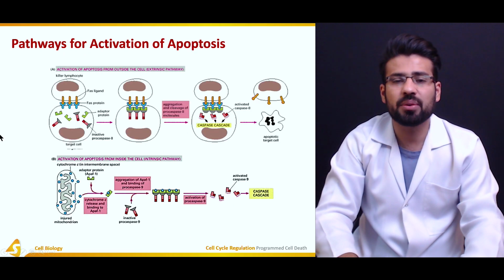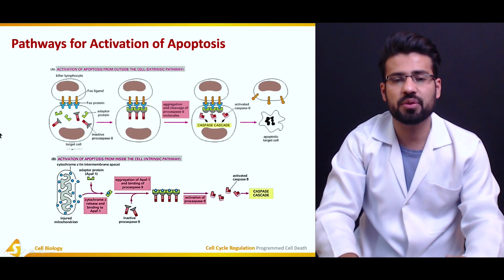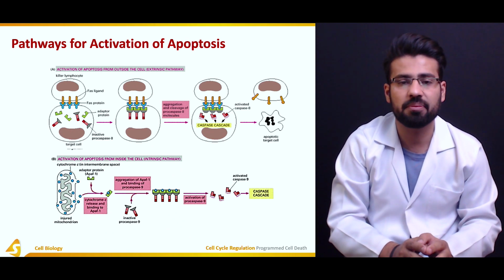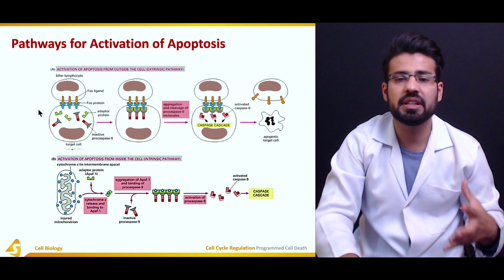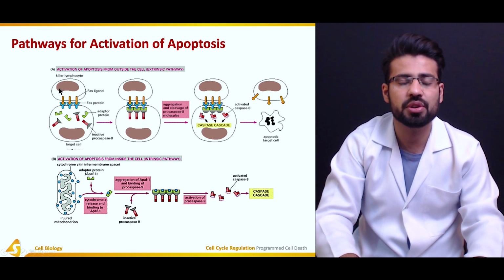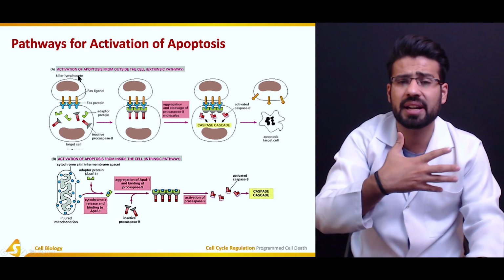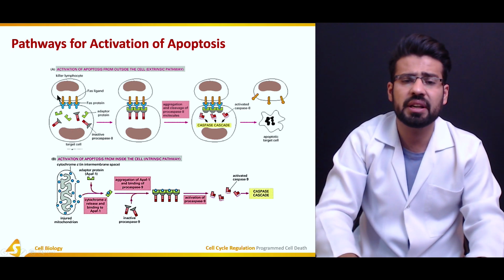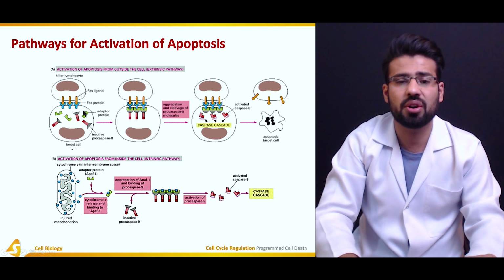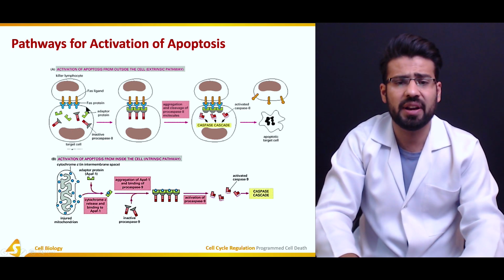Moving on towards the pathways for the activation of apoptosis, we have two pathways: the extrinsic pathway and the intrinsic pathway. We are talking about the extrinsic pathway. We have discussed in the immunological portion as well that the cytotoxic T lymphocyte, CD8 in this particular case, of course, contains the Fas ligand, which is going to cause the activation of the Fas protein over here.